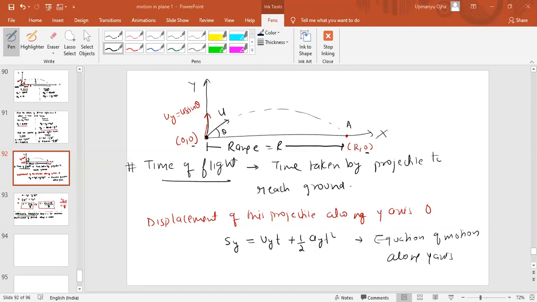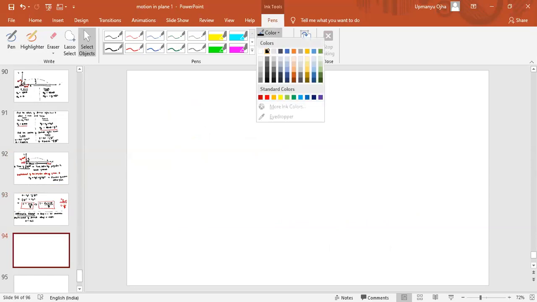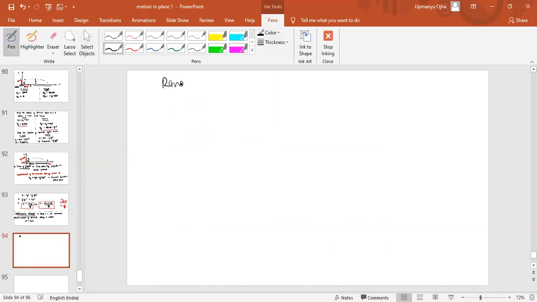So the displacement along the x is given by uxt, and if this displacement is maximum, we say it is range. So the range will be equal to ux into t, where t is the time of the flight and ux is the component of the velocity along the x-axis.